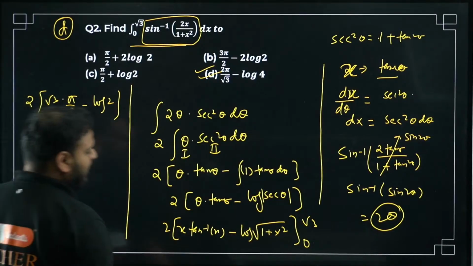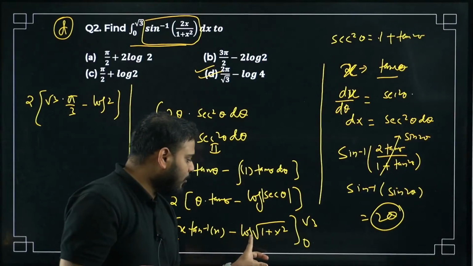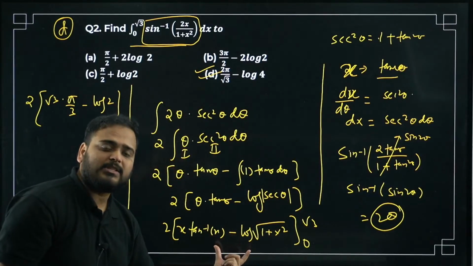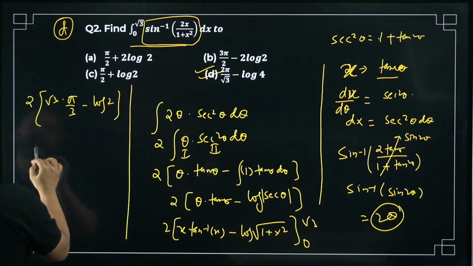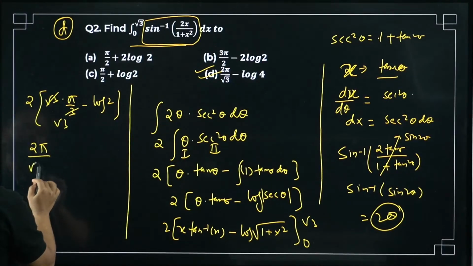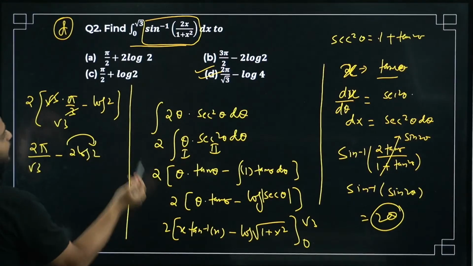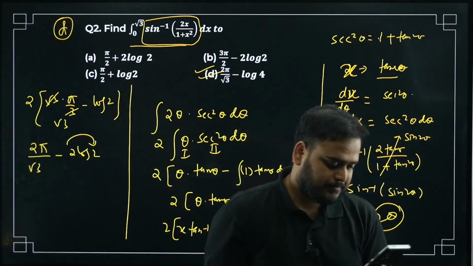For the lower limit, what will happen? Think about it. If you put 0 over here, this whole thing will be 0. Put here, it'll become log of 1. What is log of 1? Again 0. So at 0, both the values are coming 0. At root 3, this is the value. So what I'm getting now is 2 pi, this will cancel with root 3, so 2 pi by root 3, and I have here minus 2 log 2. Bring this 2 on this side, it'll become log 4. Option D is correct.